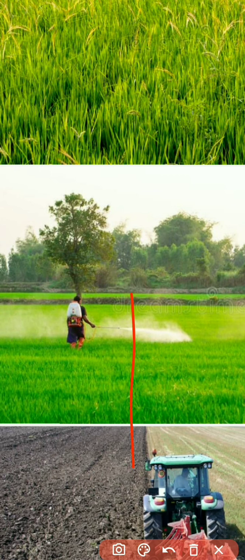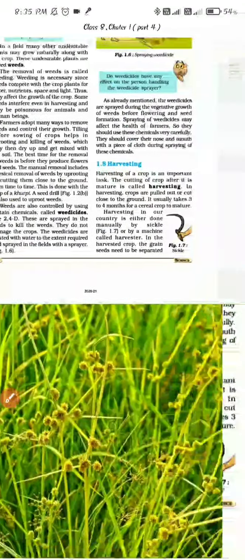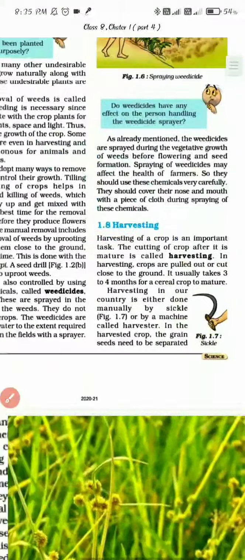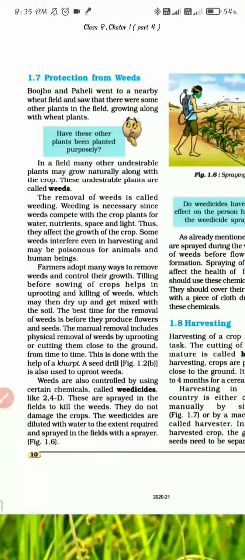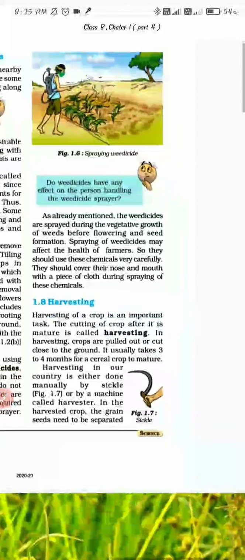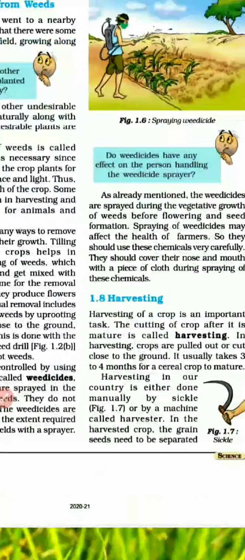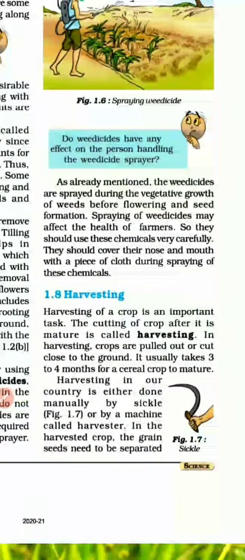Okay, so till here we have finished the previous point, number 1.7, protection from weeds. Now we will start 1.8, that's harvesting. So what is harvesting? We'll learn now.